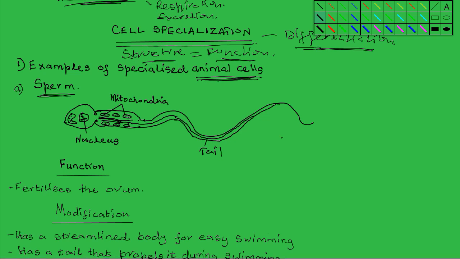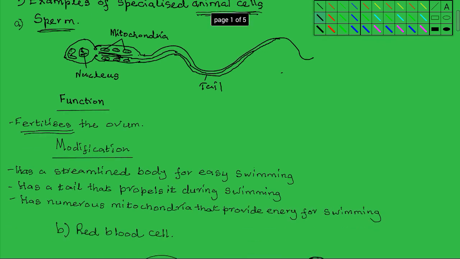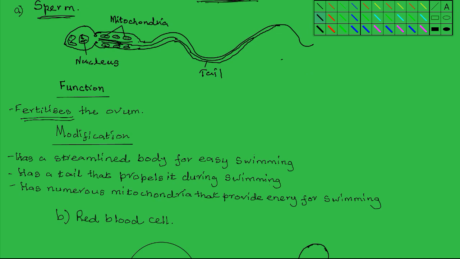The function of the sperm cell is to fertilize the ovum. Now if you look at the structure of this cell, you can see the structural modifications that enable it to fertilize the ovum.